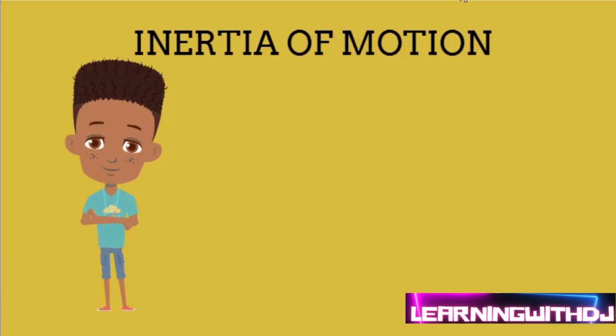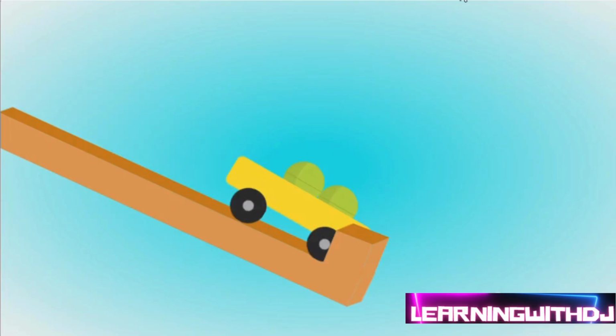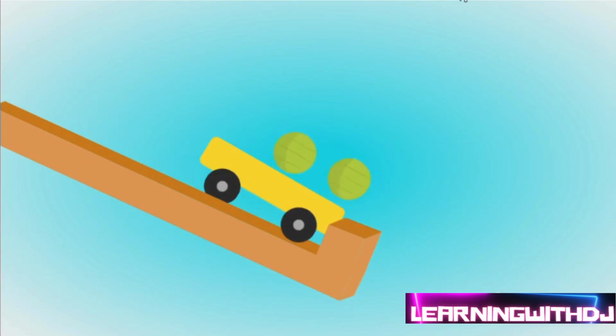When the moving bus suddenly stops, you will fall forward due to inertia of motion. That's because the lower portion of our body, which is in contact with the bus, comes to rest, while the upper part tries to retain its state of motion, making us fall forward. This is inertia of motion. Inertia of motion is a tendency of a body to resist a change in its state of uniform motion.